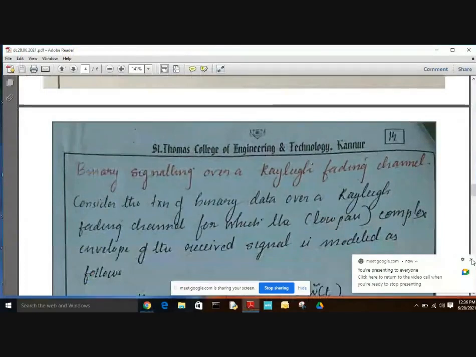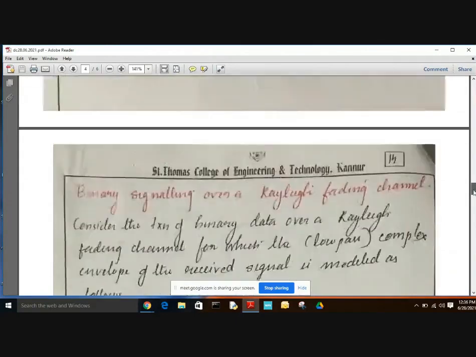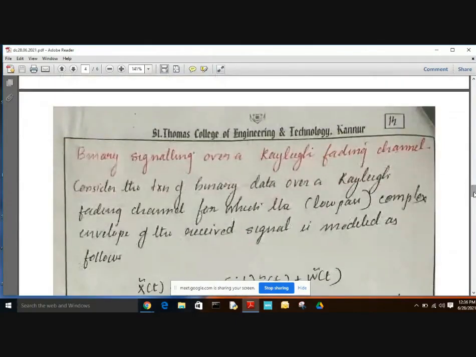Now we are going to discuss binary signaling over a Rician fading channel. Rician channel means that when the transmitter and the receiver have a line-of-sight propagation path between them, we have a Rician distribution. When there is no LOS path between the transmitter and receiver, we have a Rayleigh distribution. So if we are considering a Rician fading channel, we have a LOS path basically.